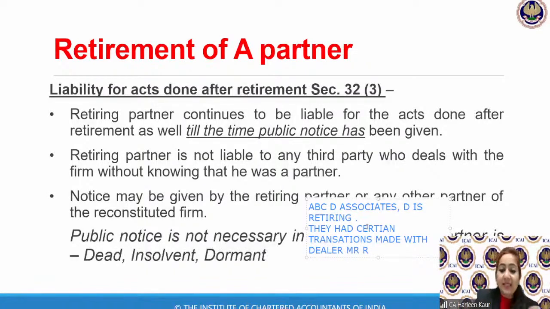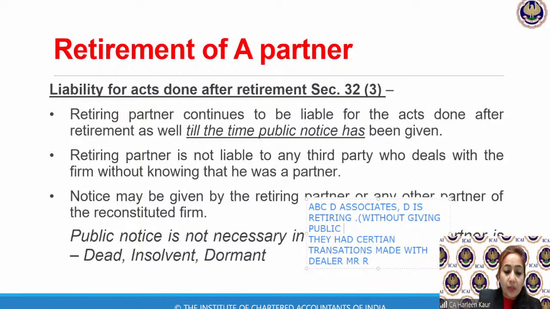Now, if D has retired without giving a public notice, he failed to give a public notice. Okay, listen carefully. I'm going to ask you. So D retired from the firm and he did not give any public notice. Do you remember the mutual agency relationship? If ABC are doing any transaction with Mr. R, then Mr. R can recover the money from either A, B, C, or D. So do you think R can recover his money from Mr. D?